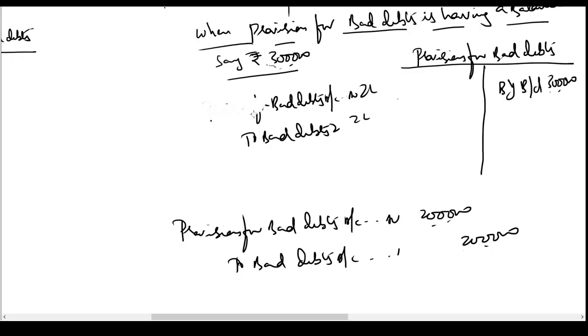So this is the entry we are going to pass when we have an existing provision for bad debts. I have written the same entry, but just don't want to confuse you. So this is the entry we are going to pass when there is an existing provision for bad debts. We are going to use that provision. We are going to transfer the loss.